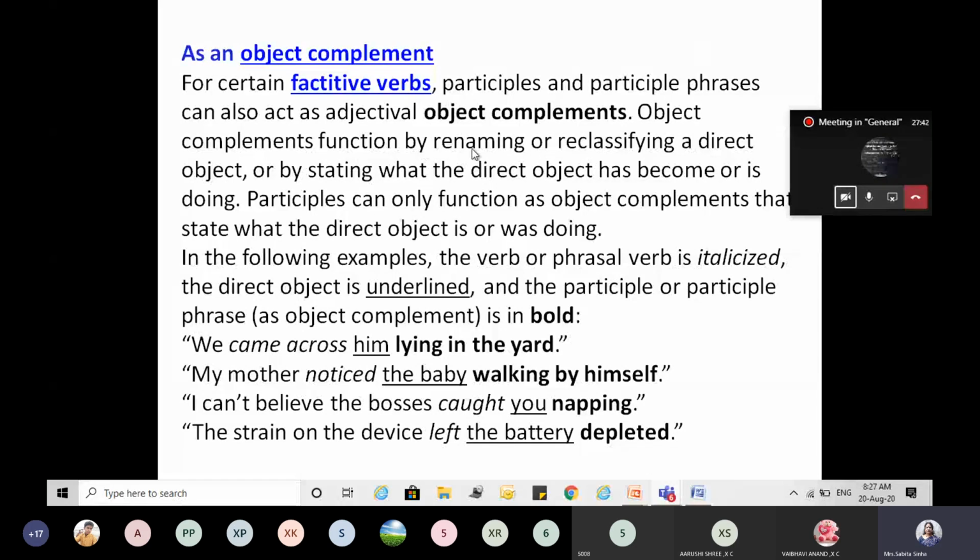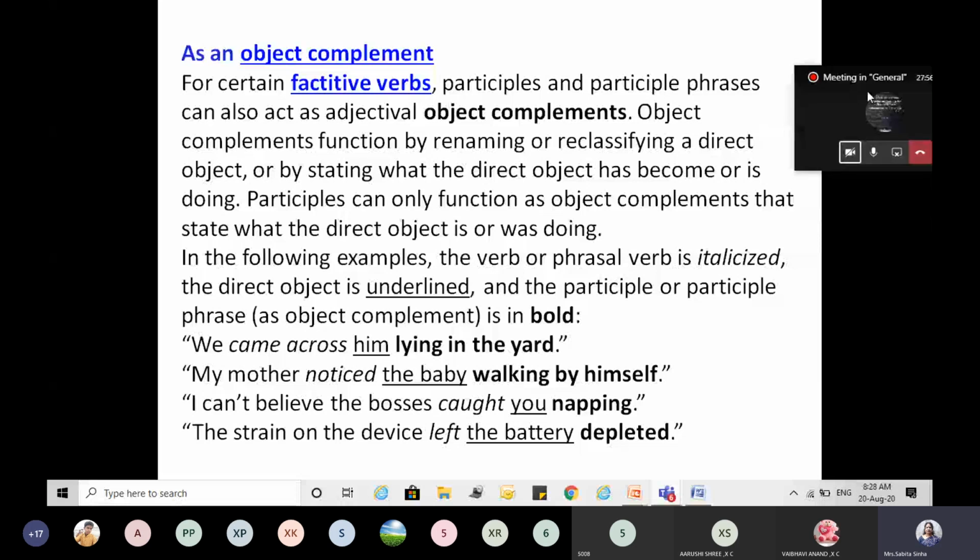Object complements function by renaming or reclassifying a direct object or by stating what the direct object has become or is doing. Participle can only function as an object complement that states what the direct object is or was doing. It does not have its own function. It is modifying, it is telling you more about the direct object, what the direct object is doing or the direct object is functioning.